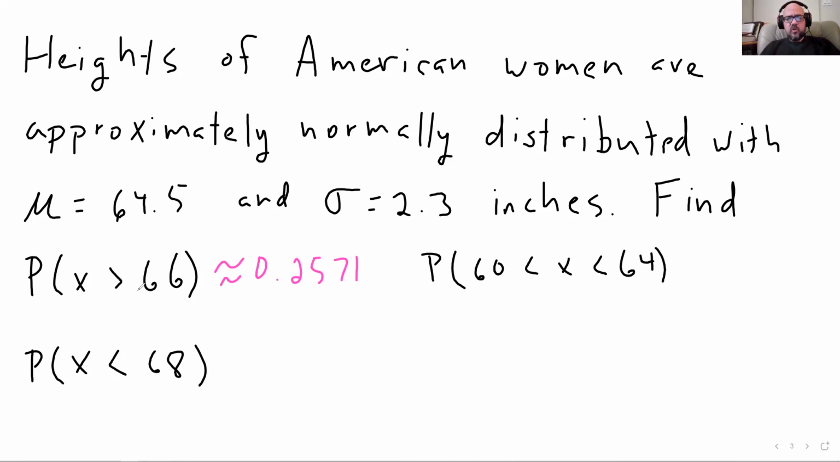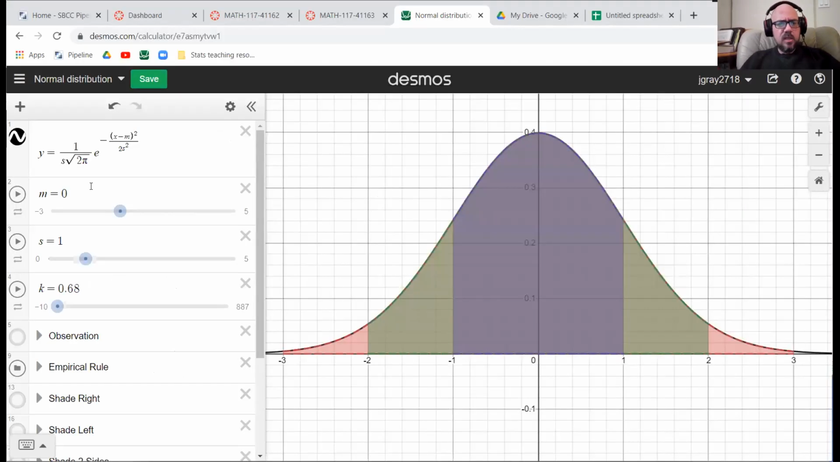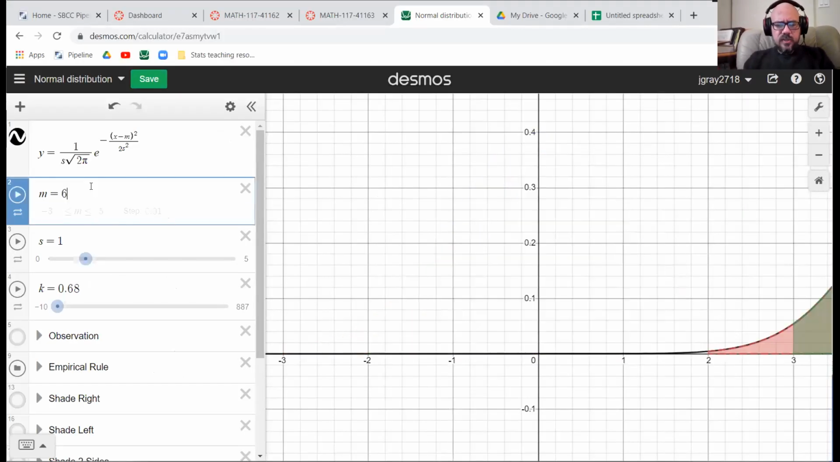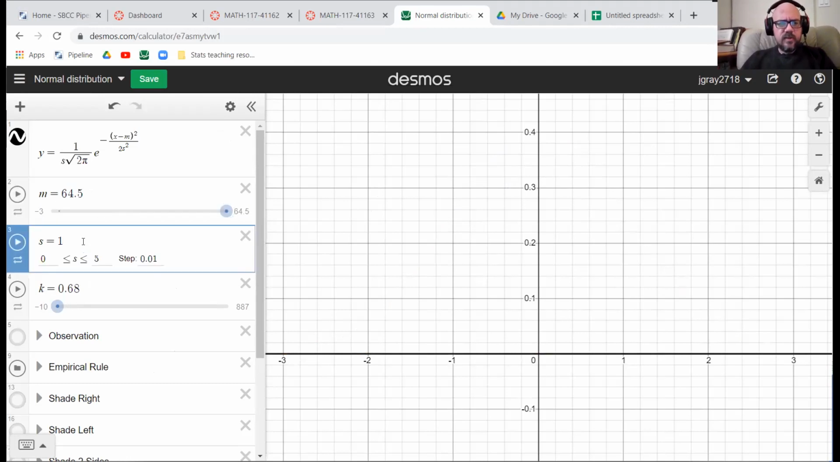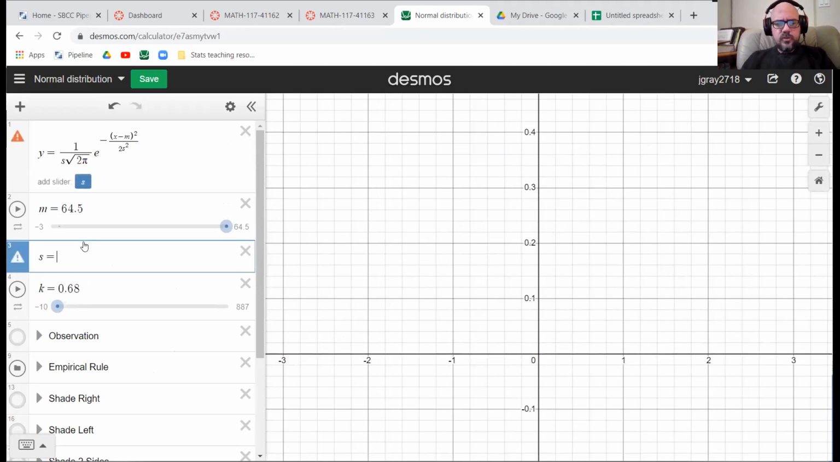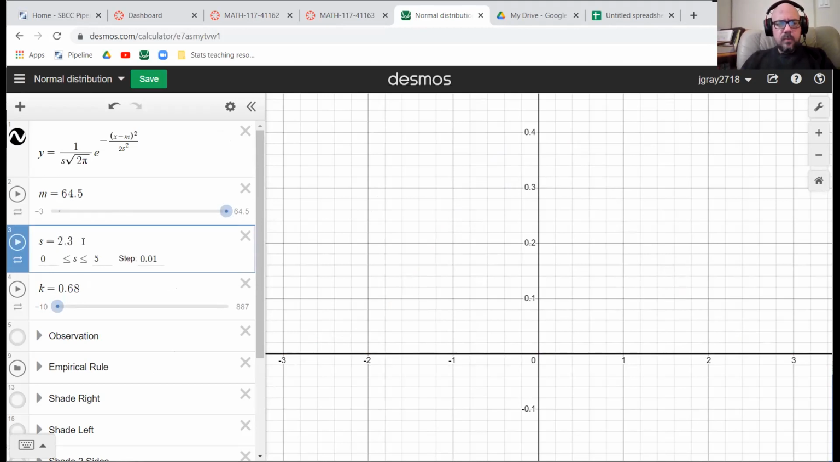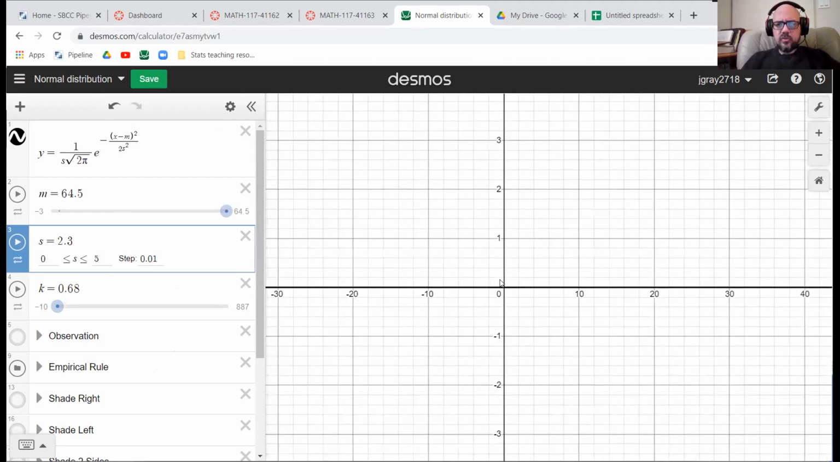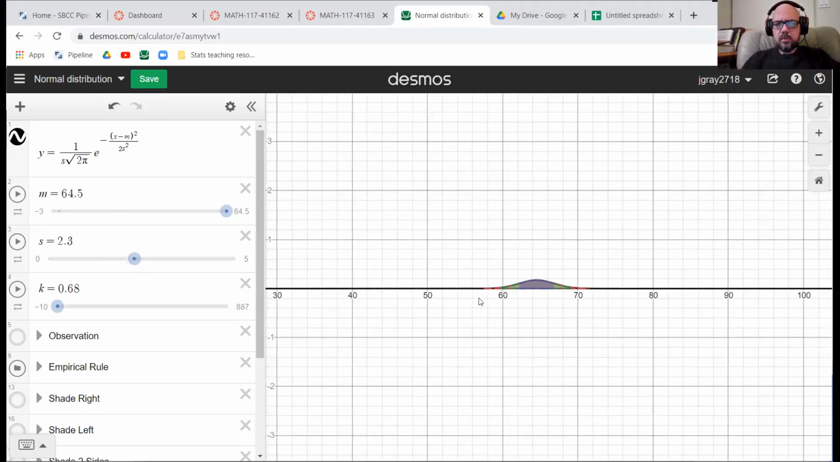All right, so that was greater than 66. I actually do want to show you what that looks like in an accurate picture that's drawn by a computer rather than me. So the mean here was 64.5. The standard deviation was 2.3. And let's go see what that looks like. I'll zoom out and head over there.